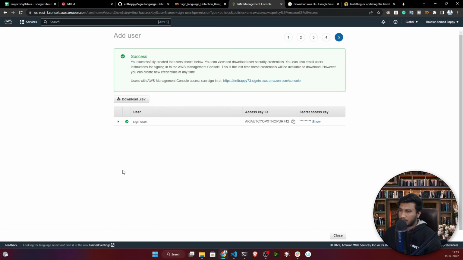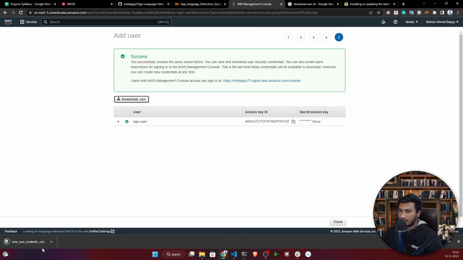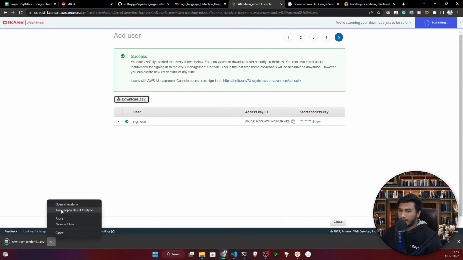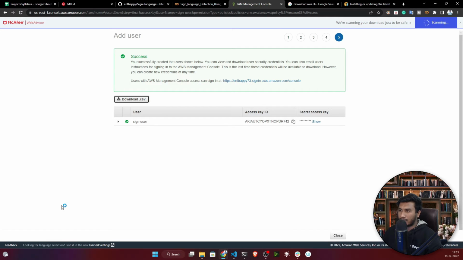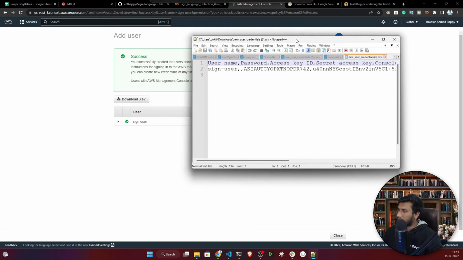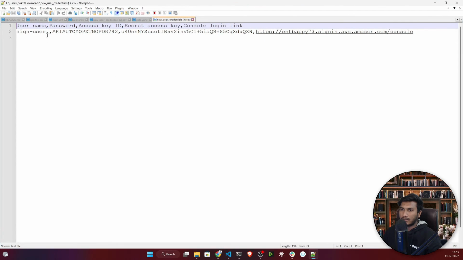Now this is your user. Here you can download this CSV file and just keep it saved, because if I open this one, here you will have your access key and secret access key. Here if you see, this is your access key and this is your secret access key. These two pieces of information you need if you want to access your S3 bucket, if you want to access your AWS account. This information I need to save to my AWS CLI.